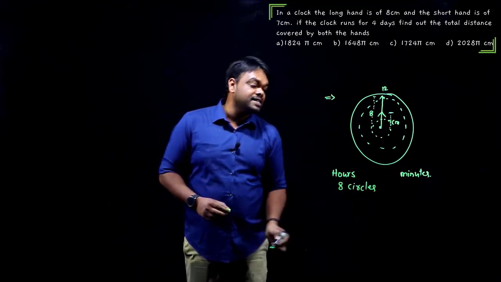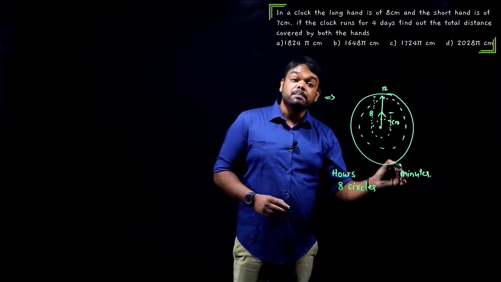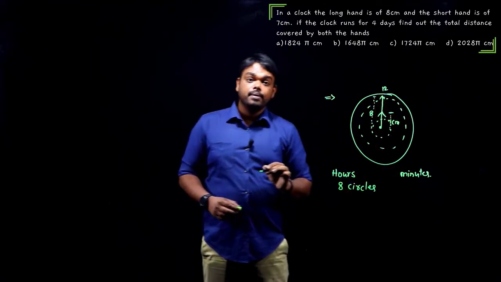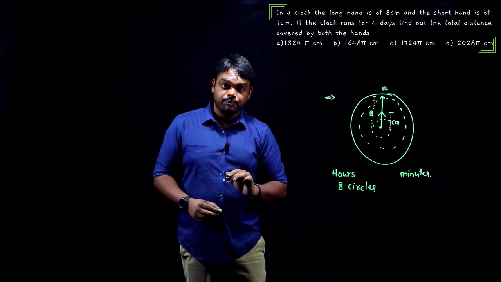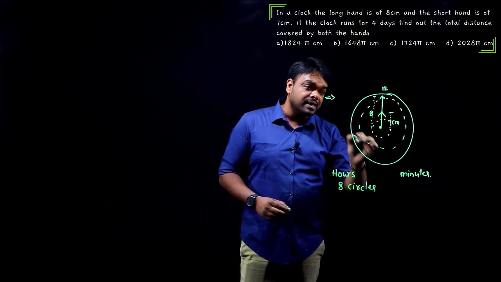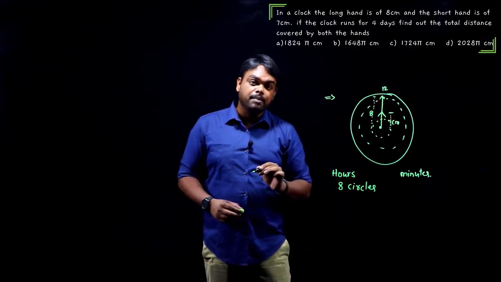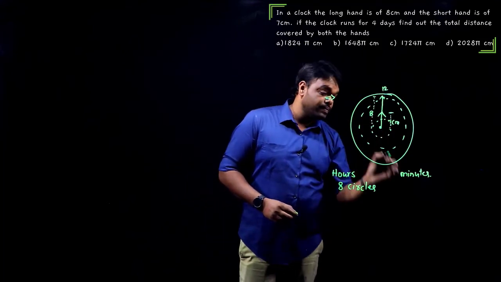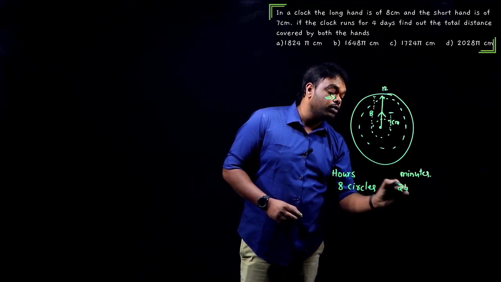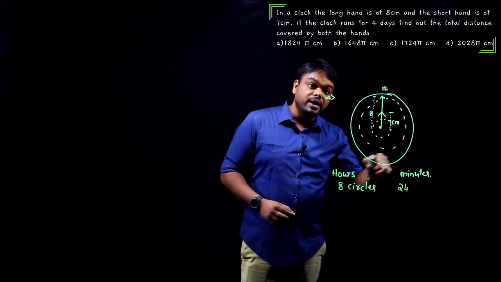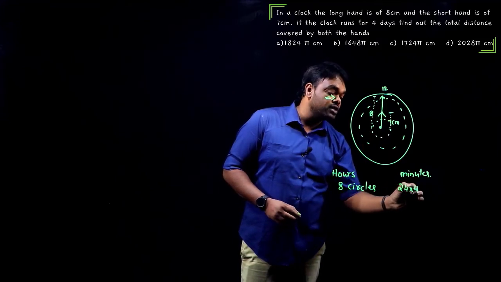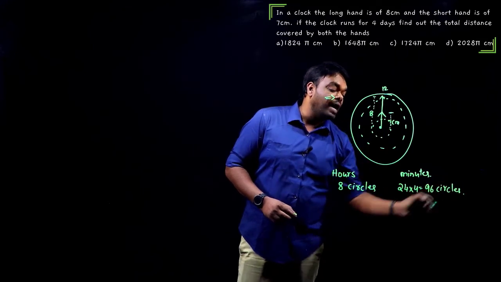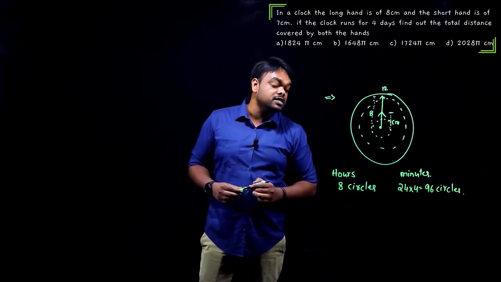Okay. In this case, the minutes hand. Guys, if the minutes hand starts from 12 to come back to 12 again, it will take exactly 1 hour. So in 1 hour, it can make 1 circle, means in 24 hours, it can make 24 circles. Agree? So totally 4 days. In 1 day, it is 24 circles. In 4 days, 24 into 4, which is 96 circles. Now we found out the number of circles made by each.